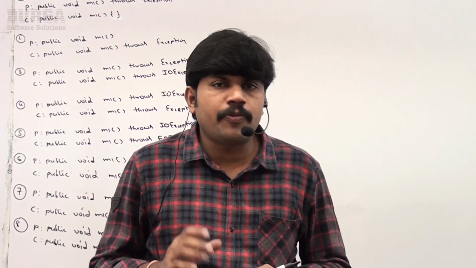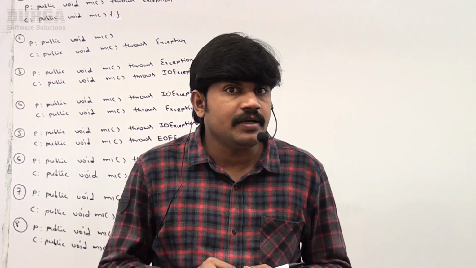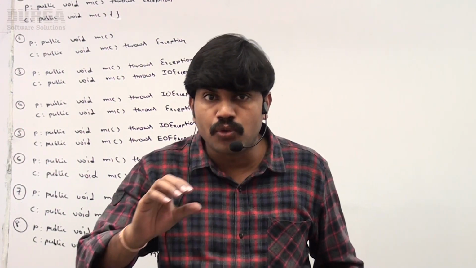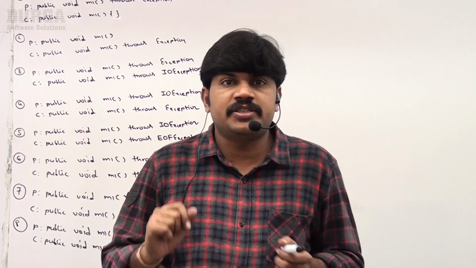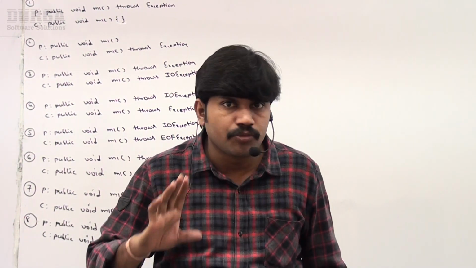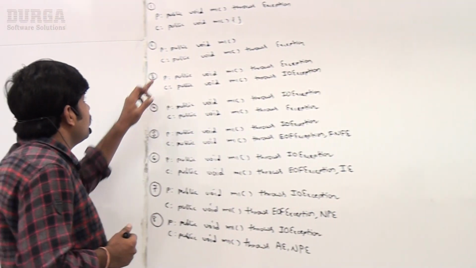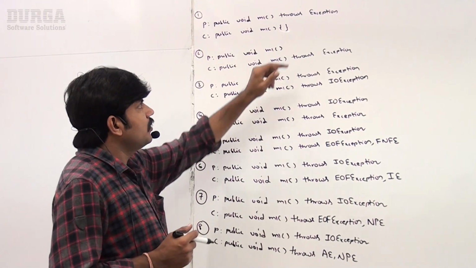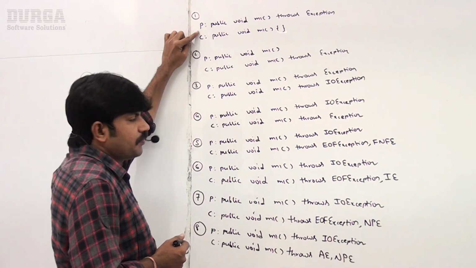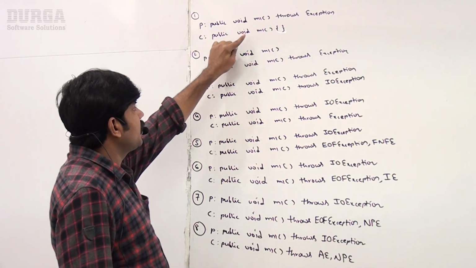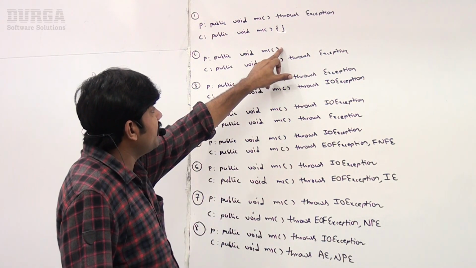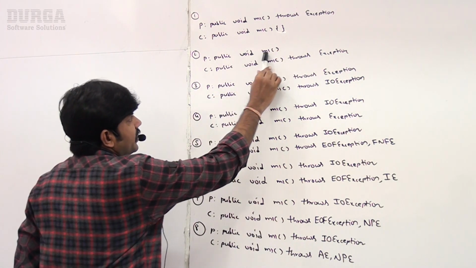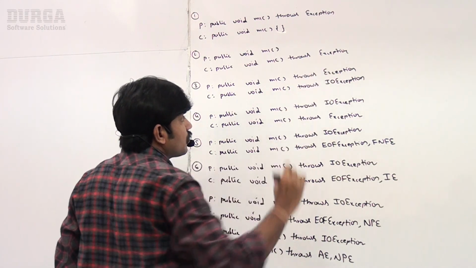Sir, the next point related to overriding, of course, sometimes we may use throws Exception, throws IOException. Do you have any restrictions in overriding related to the throws keyword? You should compulsorily be aware of this. Observe carefully: here, public void m1 throws Exception in the parent class method, and the child class method public void m1 doesn't throw any exception. Here, the parent method doesn't throw any exception, but the child class method throws Exception.